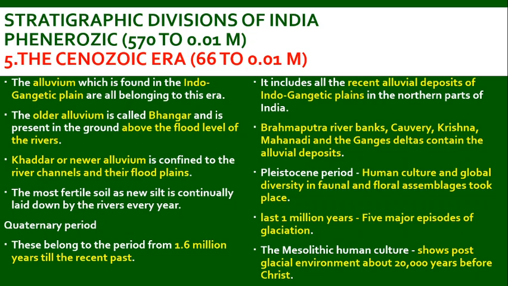This period belonged to the age of 1.6 million years till the recent past. It includes all the recent alluvial deposits of Indo-Gangetic plain in the northern parts of India. Brahmaputra River, Kaveri, Krishna, Mahanadi, the Ganges Delta contain the alluvial deposits. The Pleistocene period started with human culture and global diversity in fauna and flora assemblage. In the last 1 million years, five major episodes of glaciation take place, which means the freezing of glacier and melting of glacier has taken place. The Mesolithic human culture shows post-glacial environment about 20,000 years before Christ.